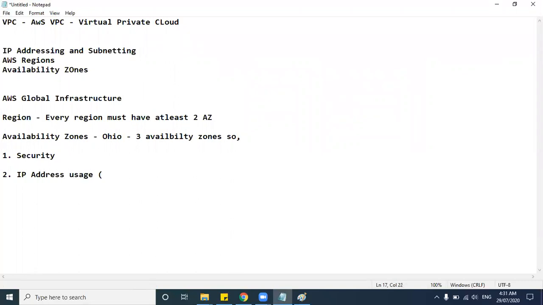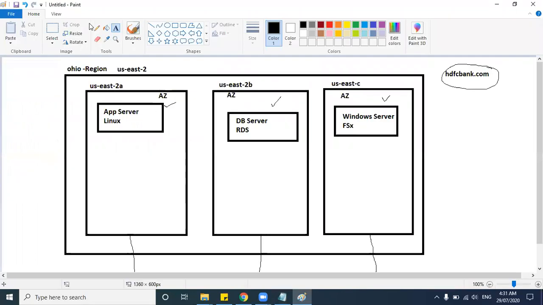So we will discuss IP addresses in detail. Why IP address usage is a disadvantage of interconnecting all these things, or it is a challenge here. And the third one is that it is difficult to manage. Difficult to manage. Here, a data center will not be for one customer, right?